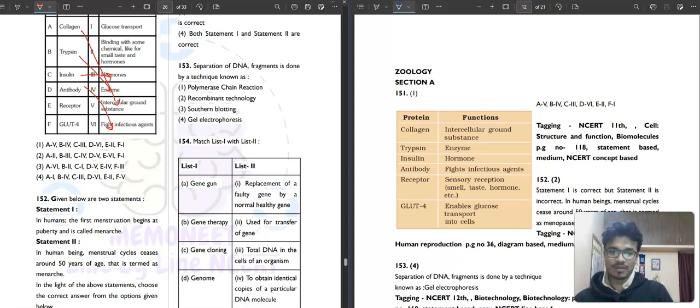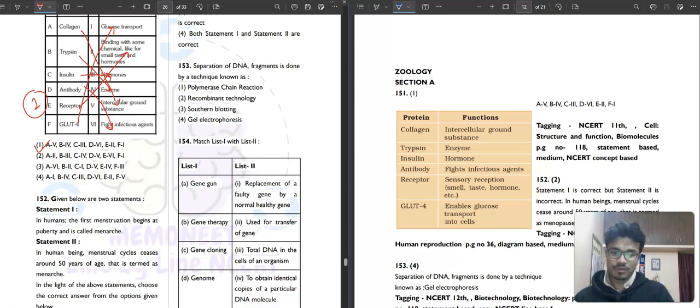And then the receptor, what is the receptor? A receptor is like a sense organ, it senses and binds with some chemical. Then GLUT4 is the glucose transporter. So we have our answer as the first option.